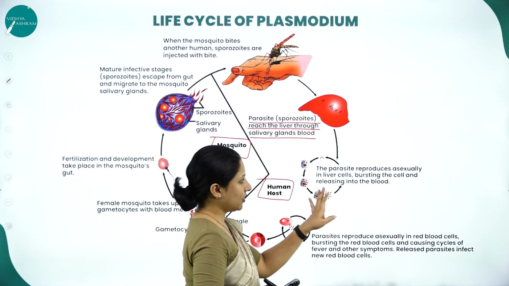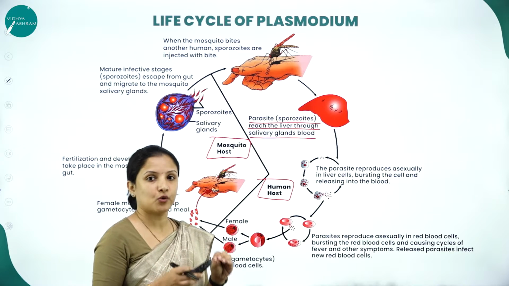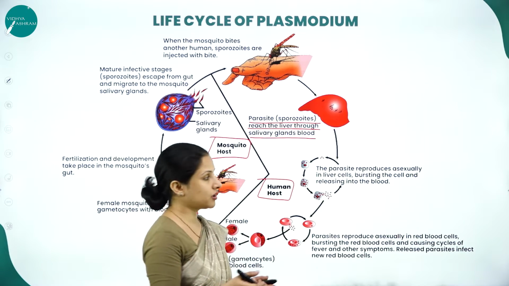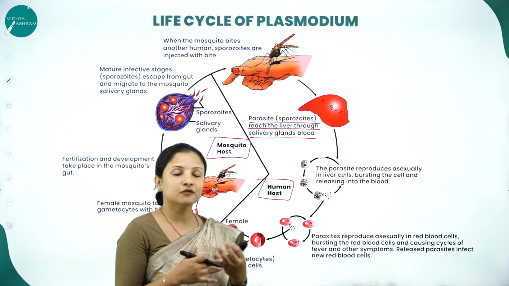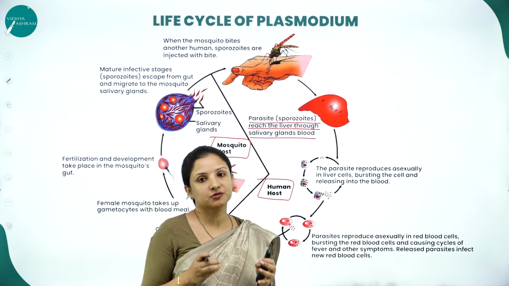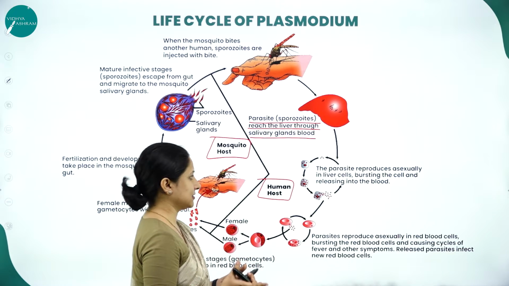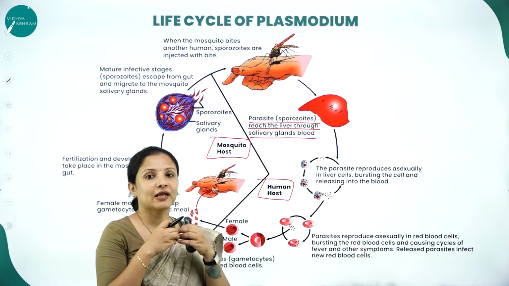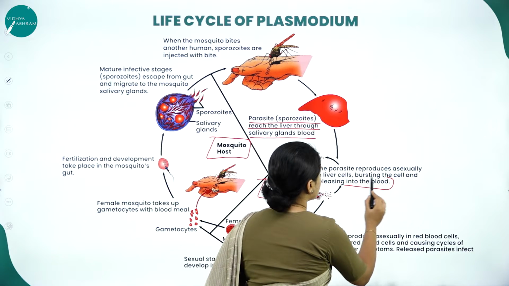Now, in the liver, what happens? The parasite, that is the sporozoites of the Plasmodium vivax, will reproduce. They will undergo asexual reproduction inside the liver cells itself. Now, when lots of sporozoites are being produced, there is not enough space for them, therefore resulting in the bursting of the liver cells. And when the liver cell bursts, all the sporozoites will get released from the liver and they will enter into the blood.